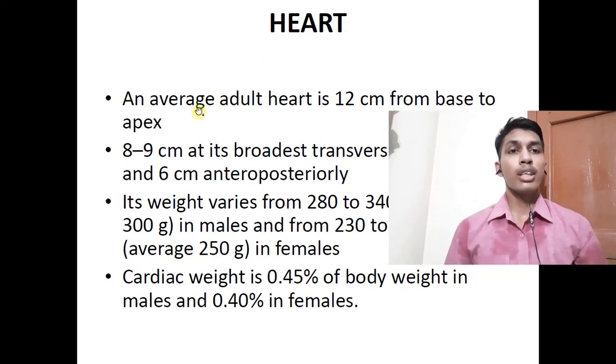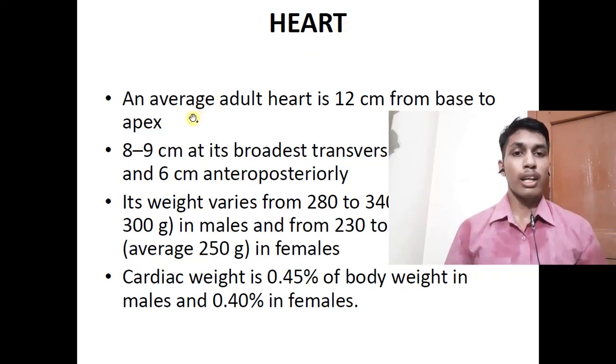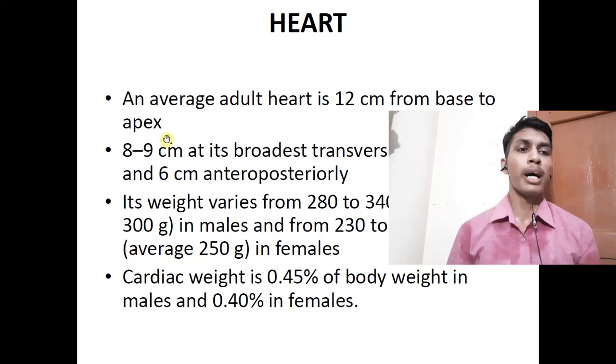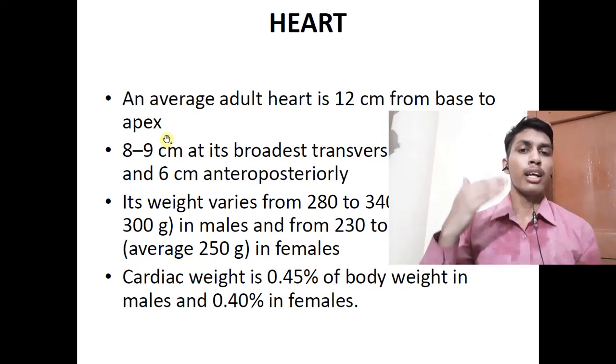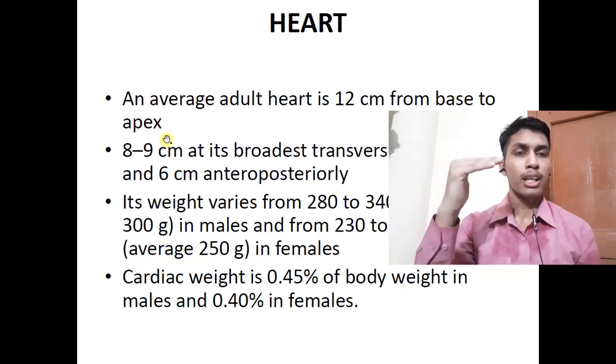So starting with its measurement or length, an average human heart is 12 centimeters from base to apex. We actually have a misconception in our minds that the base is always at the lower or inferior part and the apex is at the superior portion.